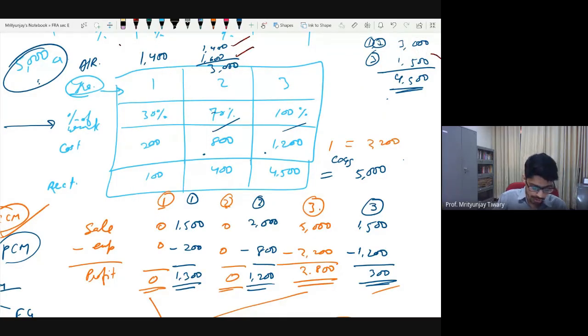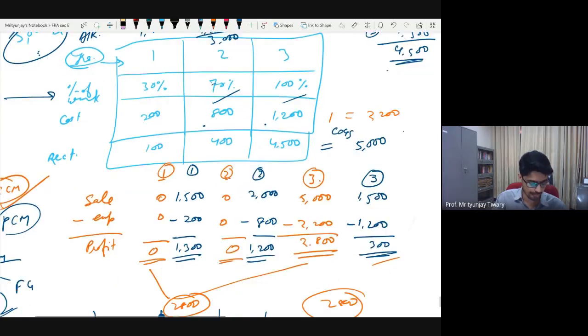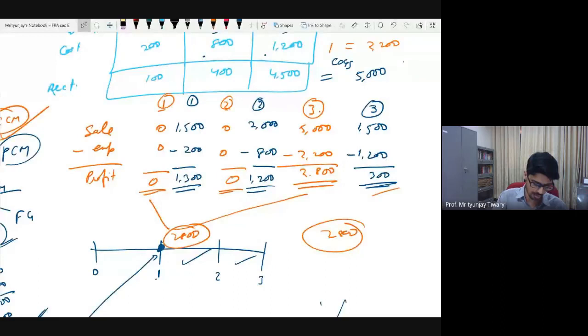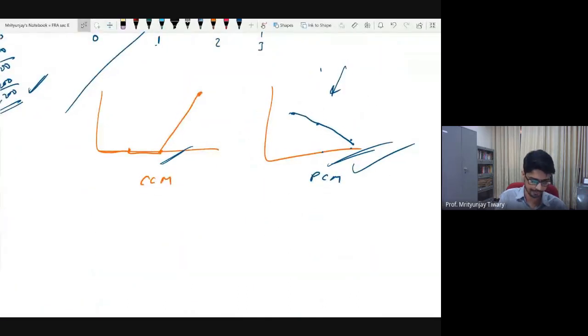Okay. So now that we have understood what the methods do, can we have a discussion about which one is better, which one to adopt and which one not to adopt, rather in what situation which one to adopt? Okay, any opinion on when do we adopt, or should we adopt PCM or should we adopt CCM? Which one should we adopt?